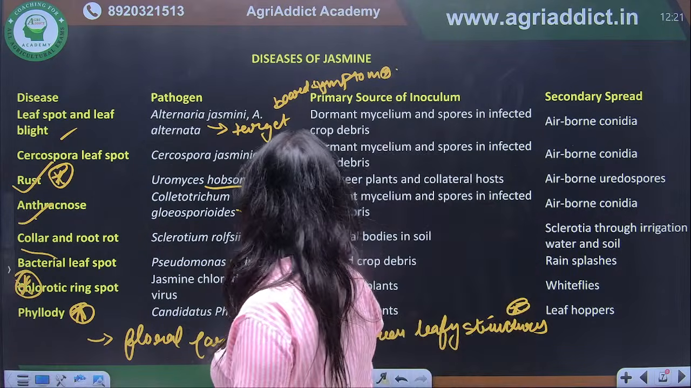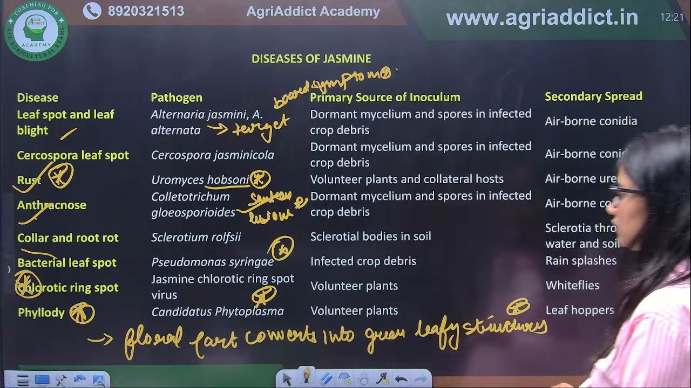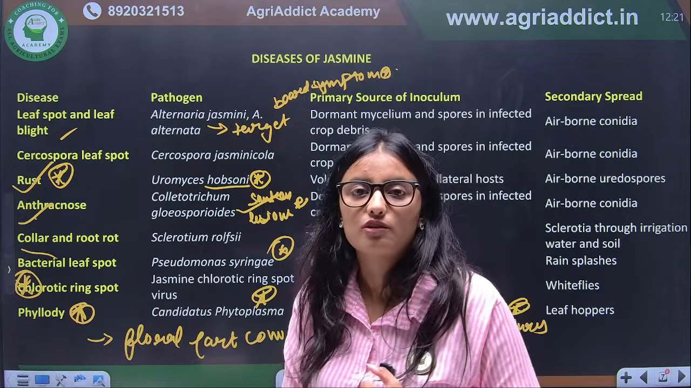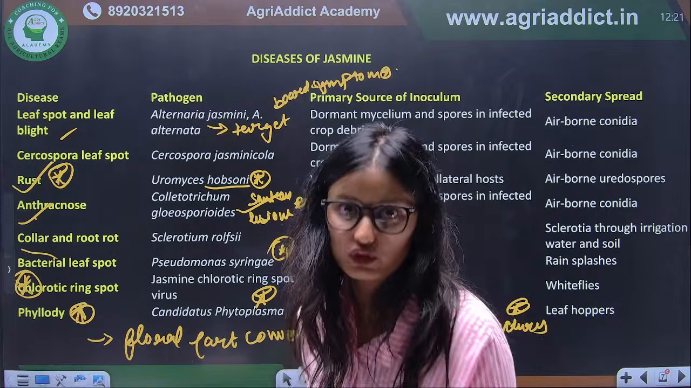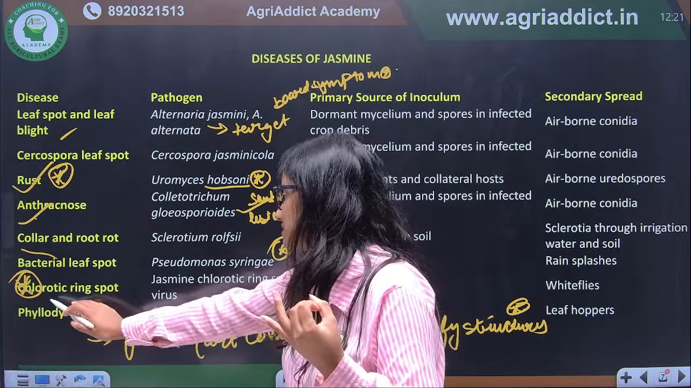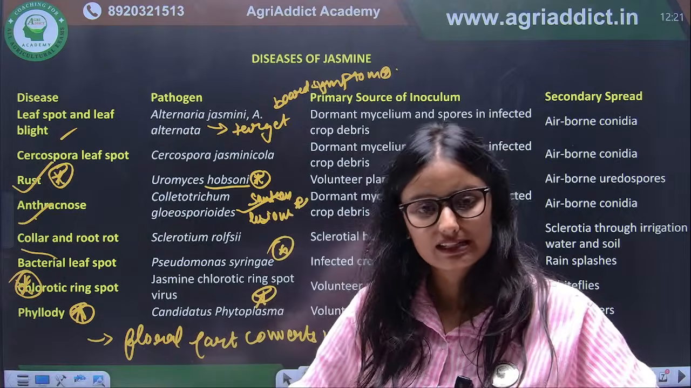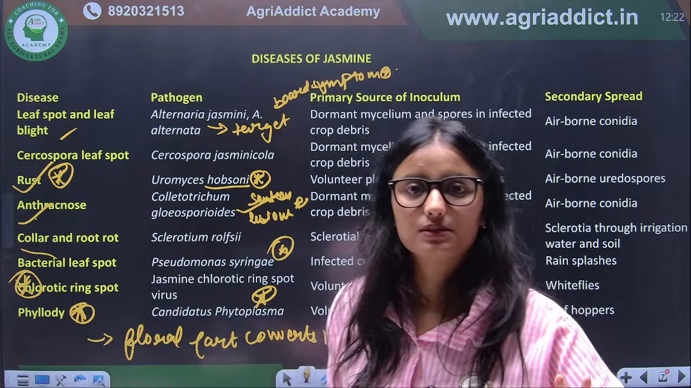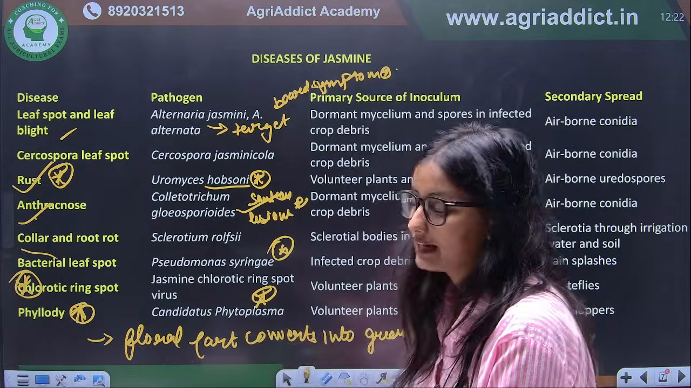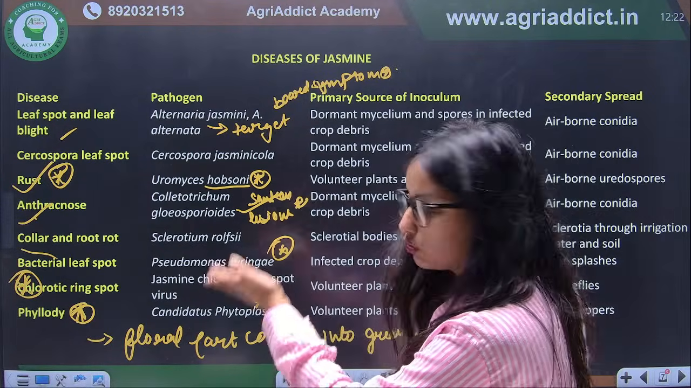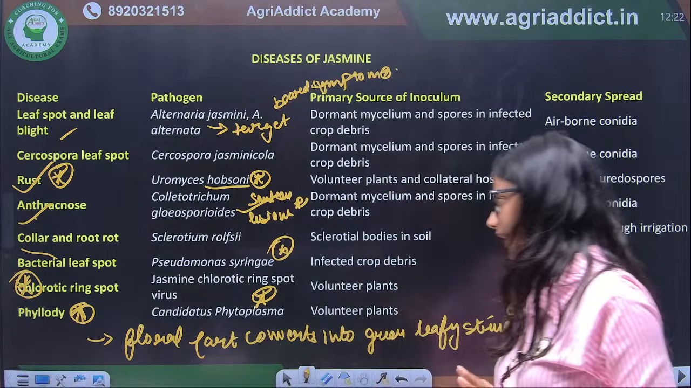Again, this is an important question. So what are the important questions from jasmine? You should know the causal organism of rust, that is Uromyces hobsoni. The viral disease of jasmine is chlorotic ring spot. Jasmine phyllody is caused by phytoplasma. So these are the three important diseases you have to remember. For the rest, just go through the causal organisms.